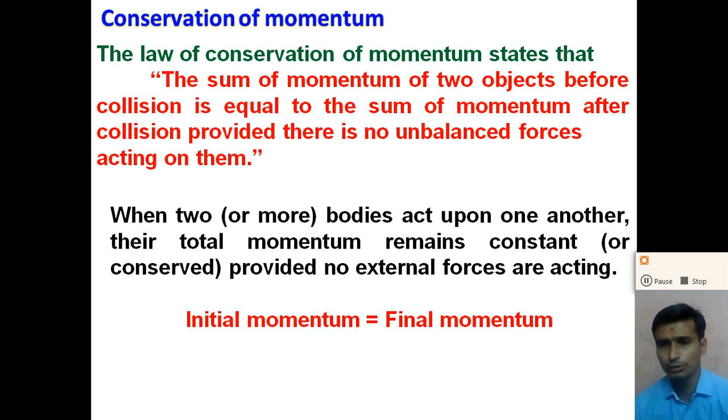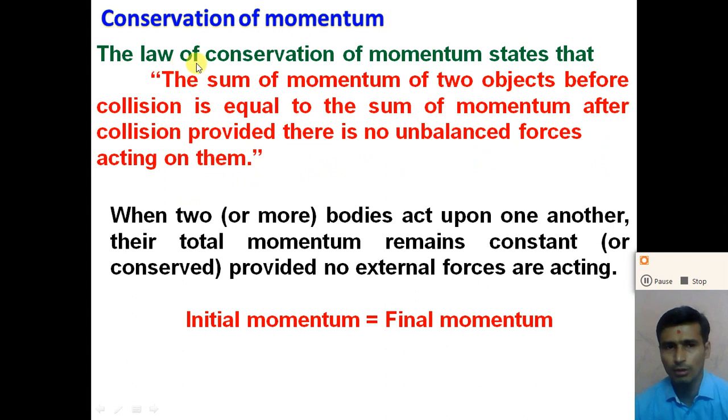When two or more bodies are colliding with each other, the sum of the linear momentum before collision and the linear momentum after collision is equal, and this statement is known as the law of conservation of linear momentum, or the law of conservation of momentum.